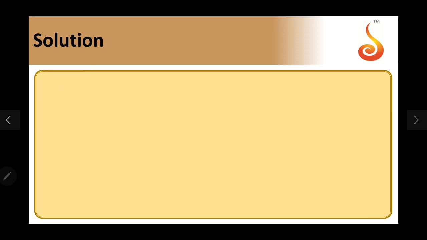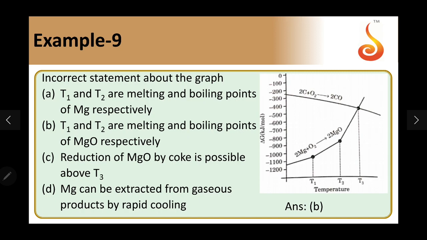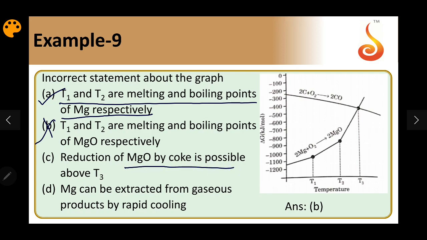Okay, so we'll see the other options. You can see very clearly T1 and T2 are melting and boiling points of magnesium respectively, which is a correct statement, and T1 and T2 being melting and boiling points of MgO is wrong. Third, reduction of MgO by coke is possible above T3. At T3, the curve of carbon is below and magnesium is above, so carbon can act as a reducing agent at temperatures above T3, which is a correct statement.